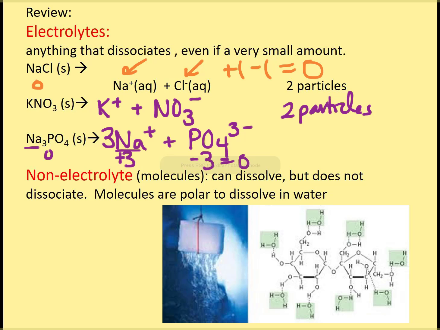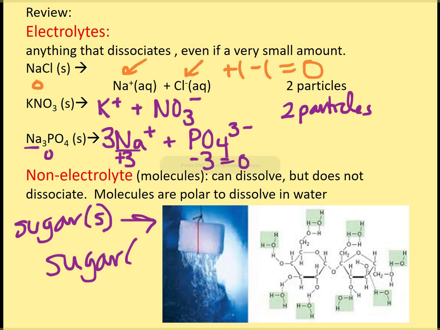Non-electrolytes, or molecules, can also dissolve in water, but they would have to be polar, and that's what we see here. So we have sugar, which is a solid, and when we put it in water, we get sugar that is aqueous. It just means it's dissolved in water. And we do see that the water surrounds the sugar. You can see those water molecules. It hydrogen bonds with the sugar, that's why it dissolves.